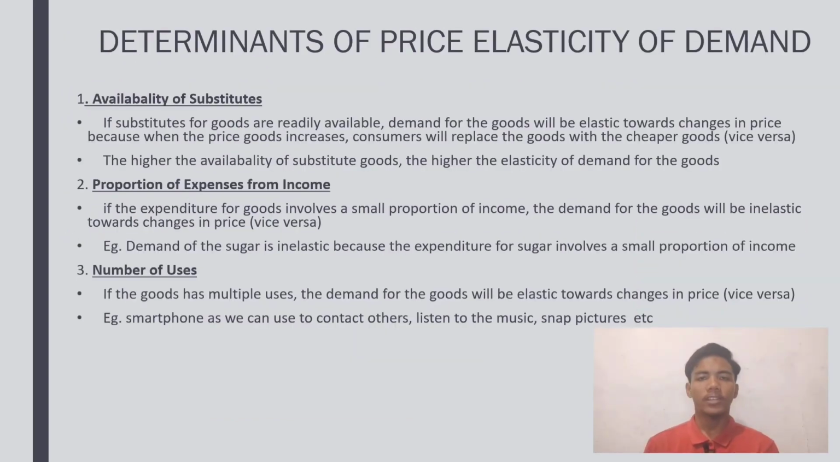Okay, now I will explain the determinants of price elasticity of demand. Basically, there are 7 determinants of price elasticity of demand. The first one is the availability of substitutes.